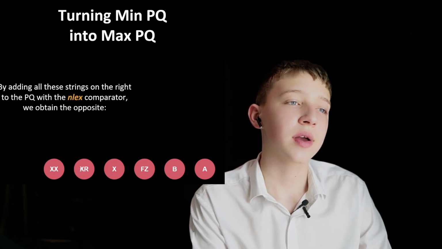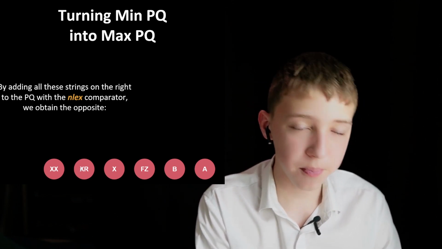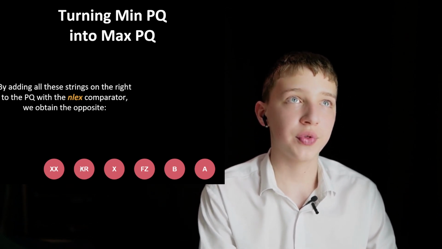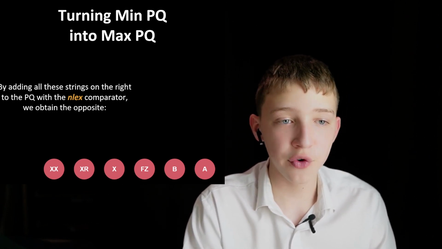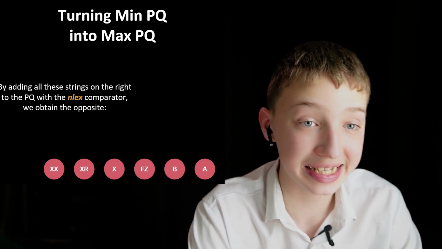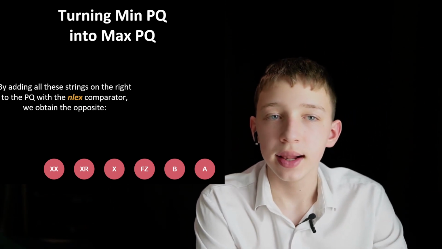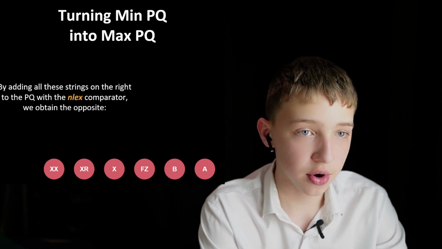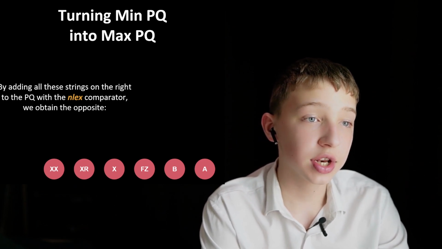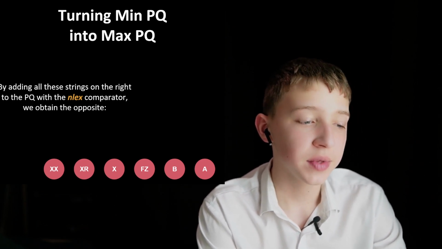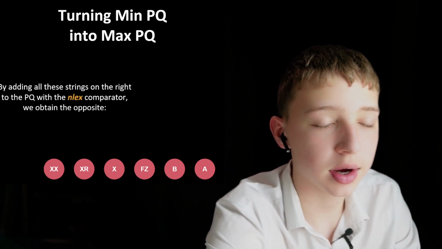Here we wanted to turn a min priority queue into a max priority queue. If the min priority queue is built in, for example in the standard library, by using the negated comparator we can turn it into a max priority queue, which was the goal.